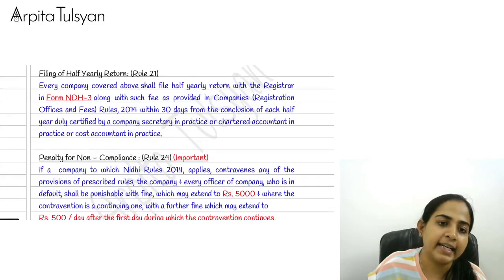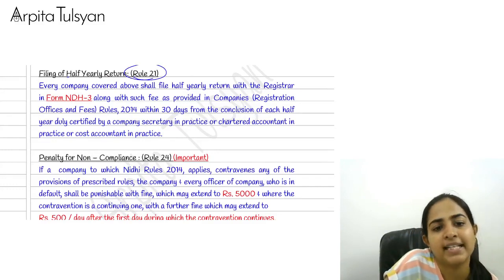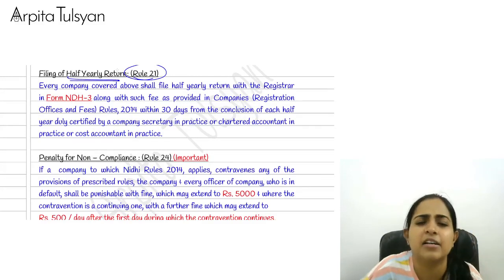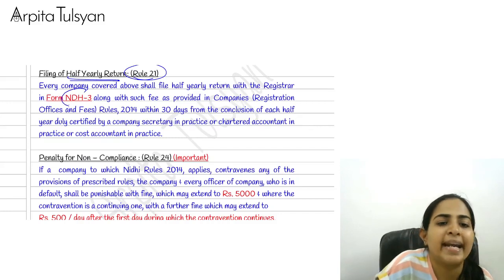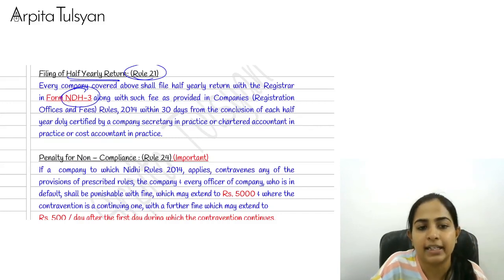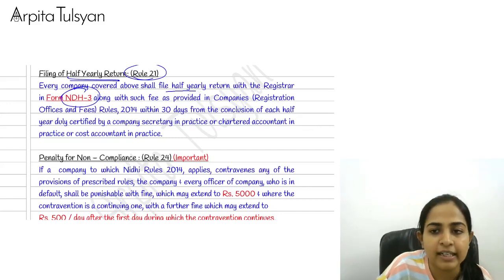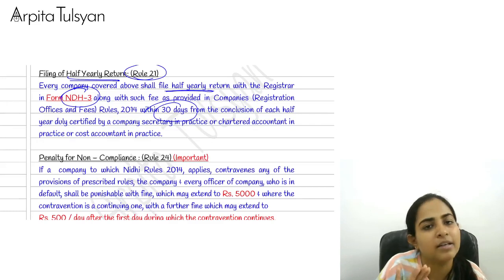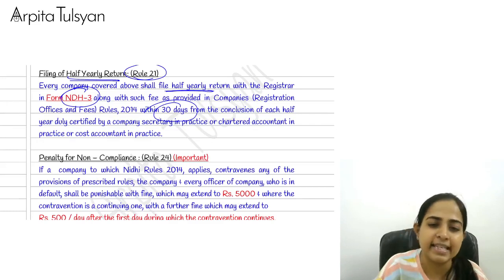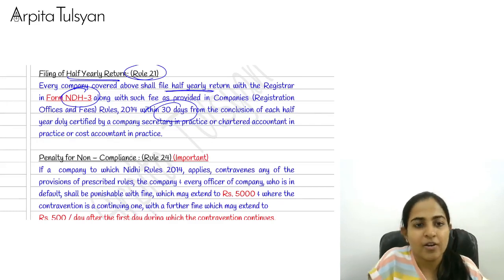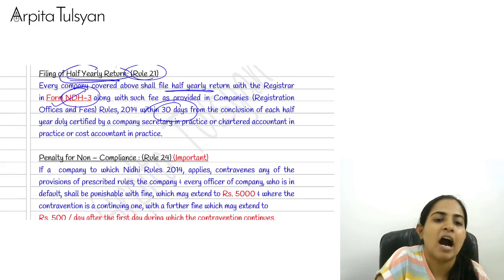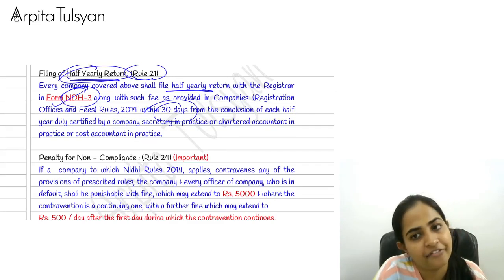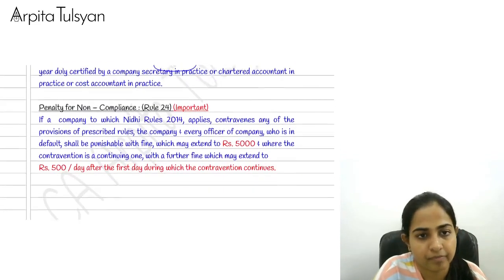So now let's take it ahead to the next one, rule number 21, that is the half yearly return, the every-half-year compliance. This is form NDH-3, and you have to file this half yearly return with the ROC along with fees within 30 days from that half year end, and it will be certified by a CA, CS or cost accountant. So in NDH-3, basically that half yearly return has to be filed.